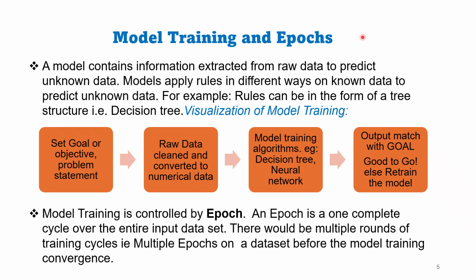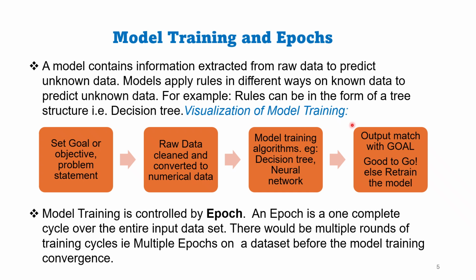for linear regression. Model training involves defining the goal or the objective or the problem statement, then processing the raw data, labeling the data, then send this data to machine learning algorithms like supervised, unsupervised, or to a neural network, and then evaluating the models against a set of goals or objectives.